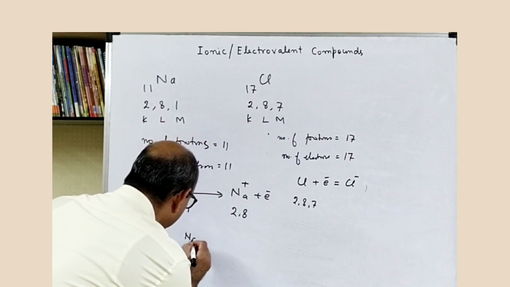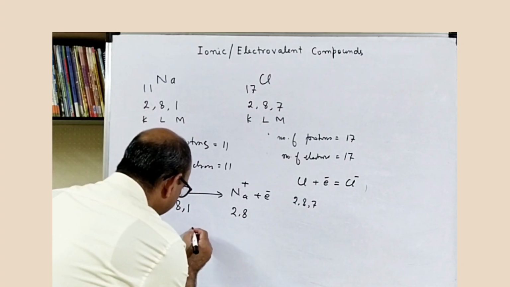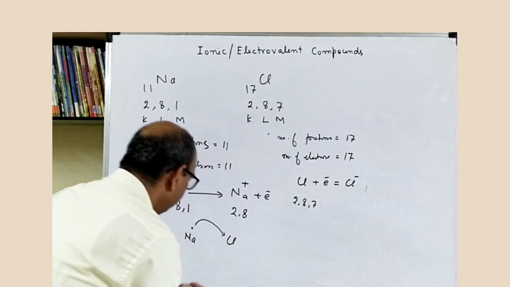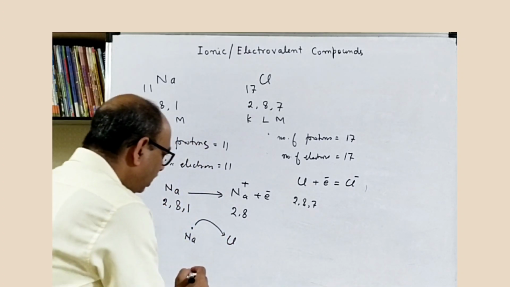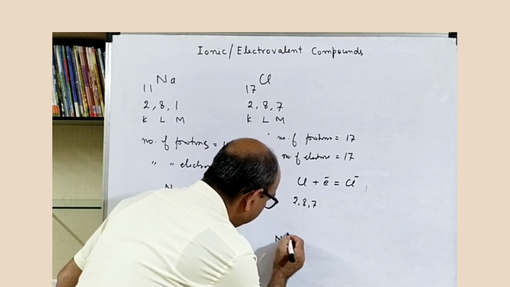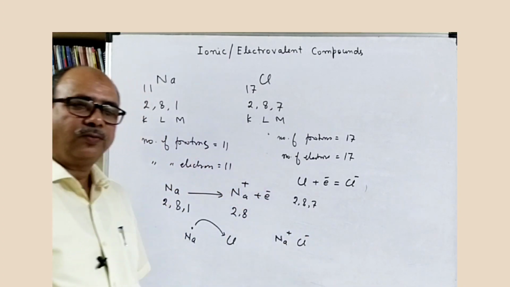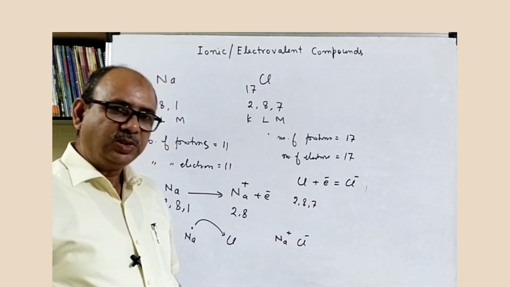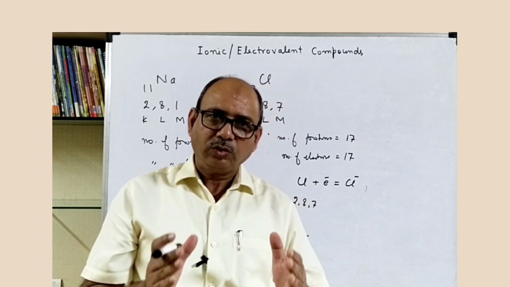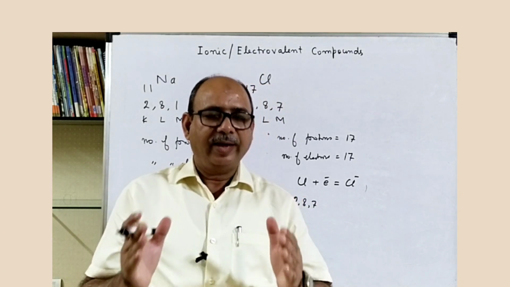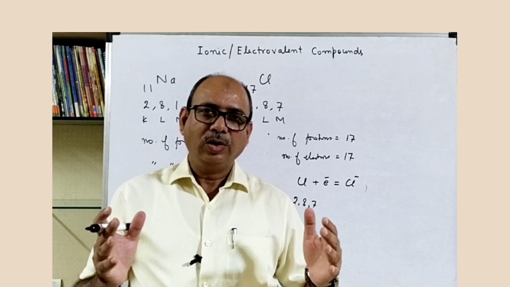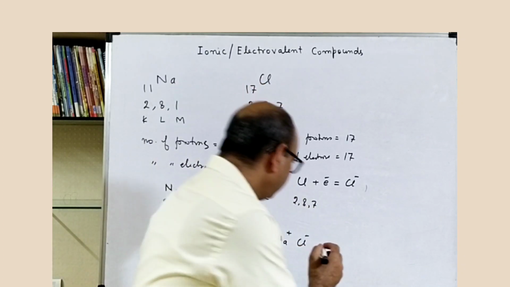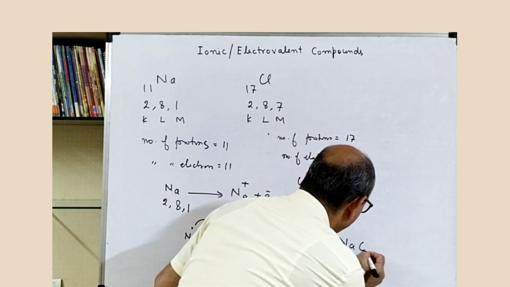The sodium had one electron, which it donated to the chlorine. In this process, Na plus and Cl minus are formed. This is a positively charged cation and a negatively charged anion. Between these cations and anions, there will be a strong electrostatic force of attraction which will bind them together, and this will result in sodium chloride.